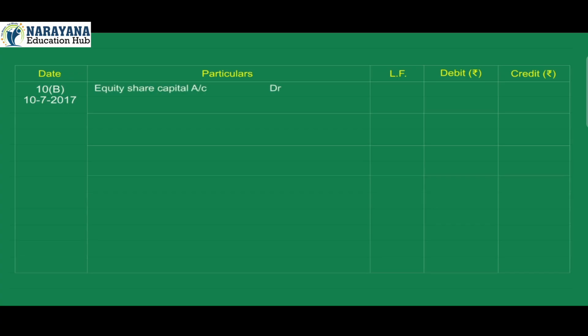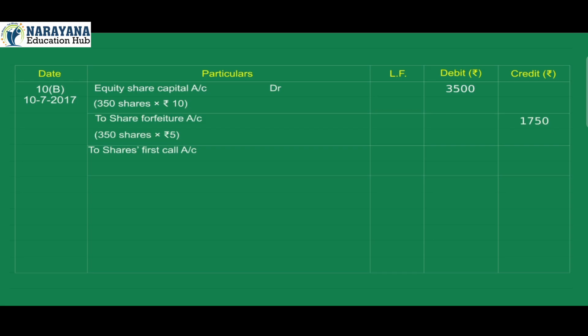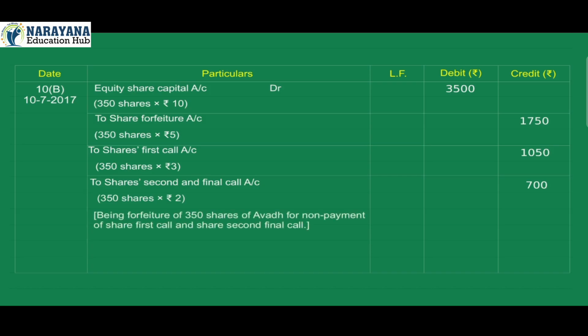Equity share capital account debit 3,500, 350 shares into rupees 10. To share forfeiture account credit 1,750, 350 shares into rupees 5. To share first call account credit 1,050, 350 shares into rupees 3. To share second and final call account credit 700, 350 shares into rupees 2. Being forfeiture of 350 shares of Avda for non-payment of share first call and share second final call.